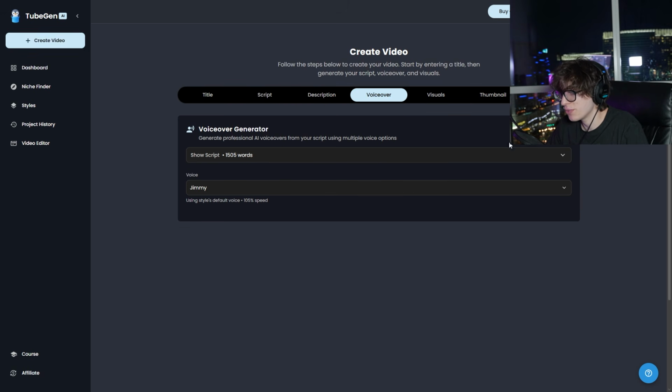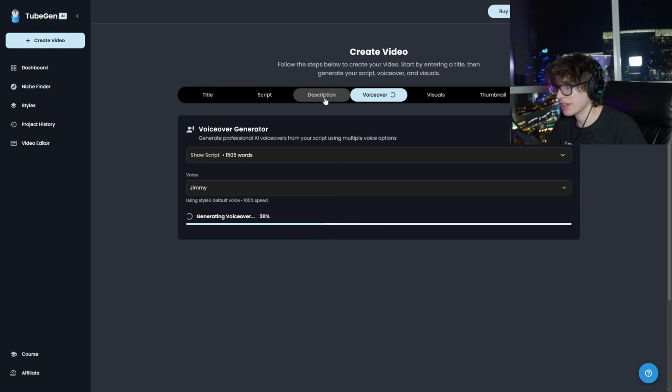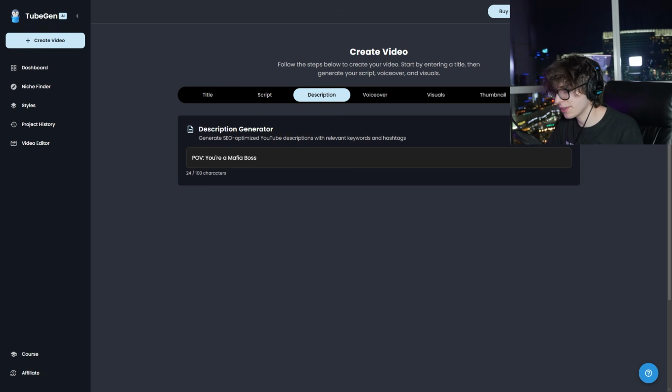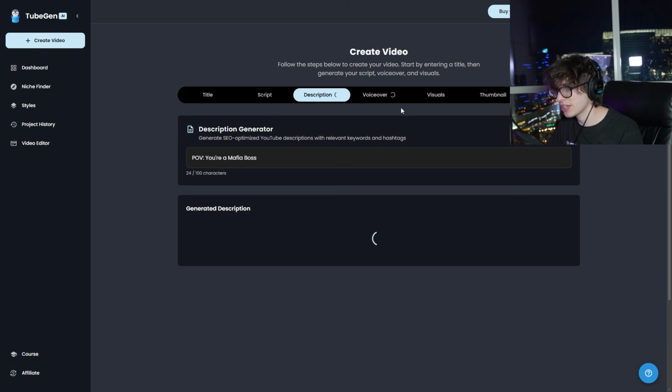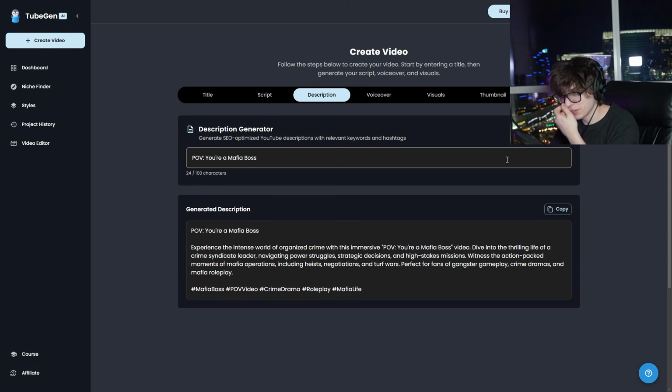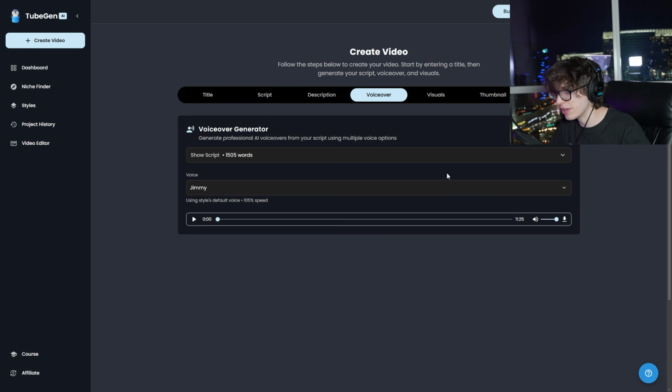Now let's go over to the voiceover section, and we're gonna press on generate. Now, as we're generating the voiceover, for example, we can actually go over to the description tab. The cool thing about TubeGen is you can go in between these and generate multiple things. So we're gonna generate the description while the voiceover is generating.